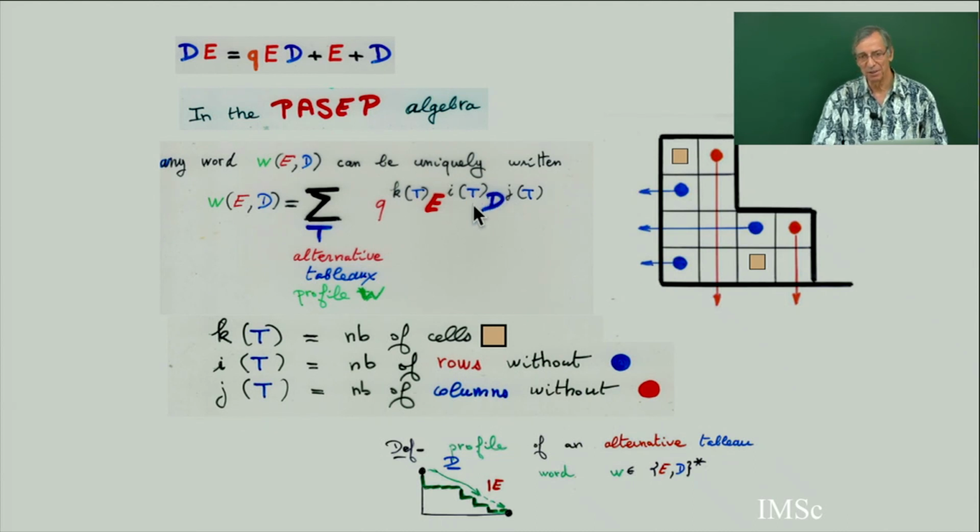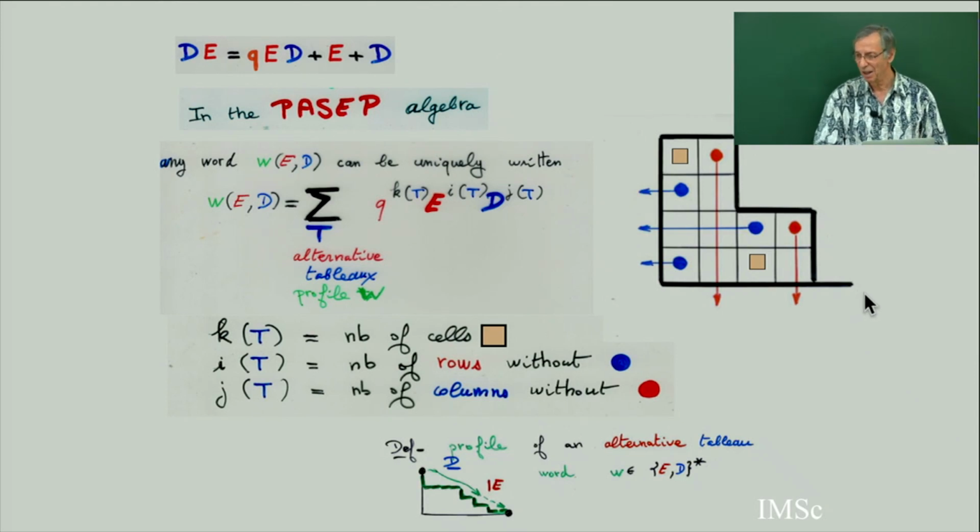If you have no colored cell, then you will have E for each row without a blue cell. So E will be the total number of rows, and we'll have the maximum possible number of E and D. The total number of E and D will be the size of the alternative tableau.